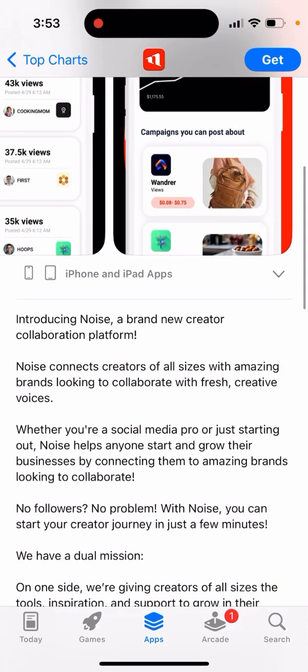So seems like a new app. Noise connects creators of all sizes with amazing brands looking to collaborate with fresh creative voices. Whether you're a social media pro or just starting out, Noise helps anyone to start and grow their businesses.